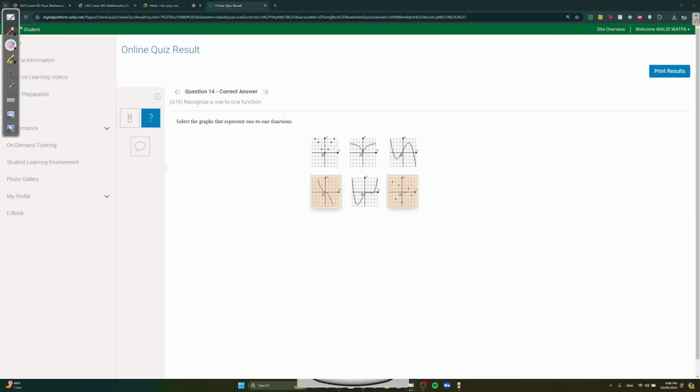Okay, so in the exam, what they do is they get this graph over here and then they put a dot over here. Obviously, if they put a dot, then it's going to fail the horizontal line test because it will cross at the dot and it will cross over here at the graph. So these two are correct.